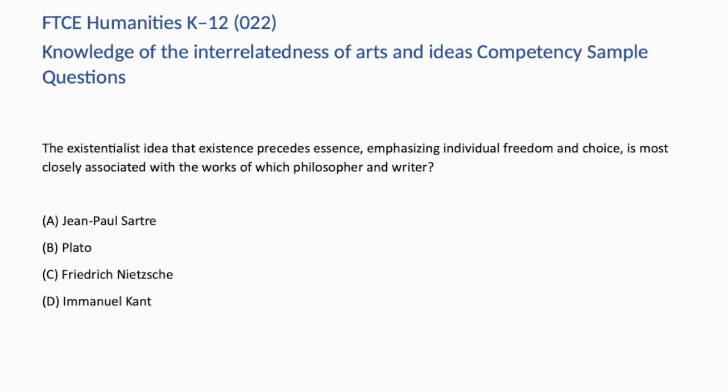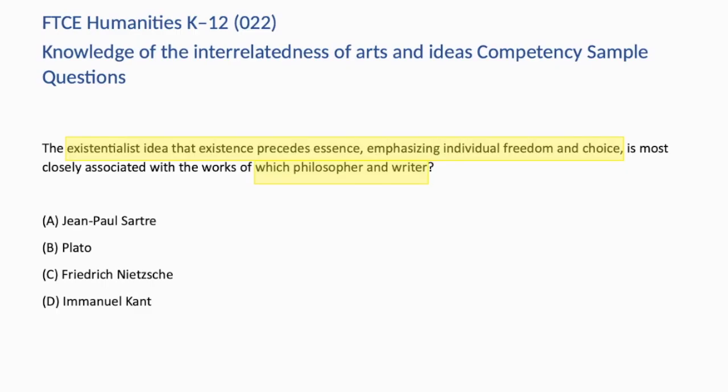The existentialist idea that existence precedes essence, emphasizing individual freedom and choice, is most closely associated with the works of which philosopher and writer? A. Jean-Paul Sartre. B. Plato. C. Friedrich Nietzsche. D. Immanuel Kant. So in this question, we're looking for the philosopher and writer whose existential idea was that existence precedes essence. Let's look at B first.